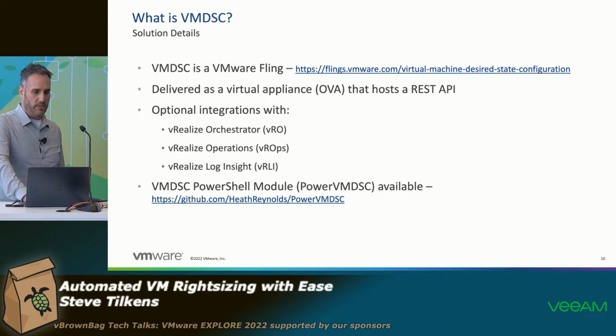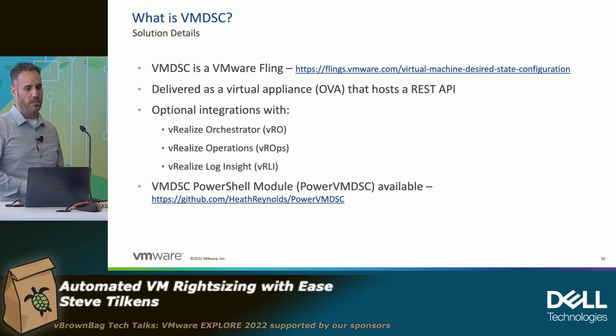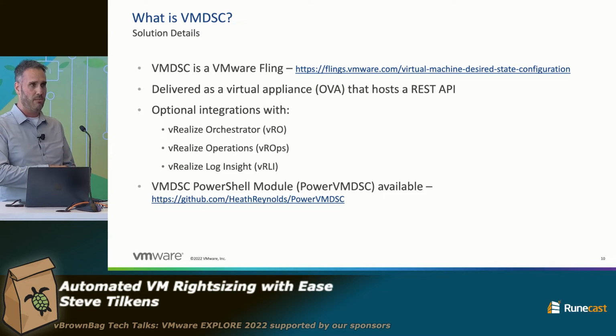So it is delivered as a virtual appliance. So it's just an OVA. You download it. You deploy it like any other appliance in your environment. You give it an IP address, host name, all those traditional things. But you also give it credentials to connect to vCenter, right? And so once this thing is up and running in your environment, you have an API now able to use, right? And if you're not familiar with APIs, then that's fine.